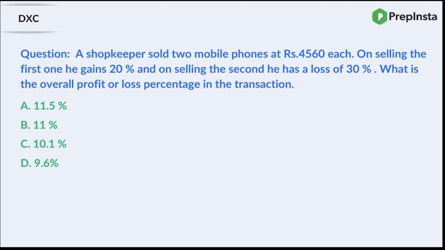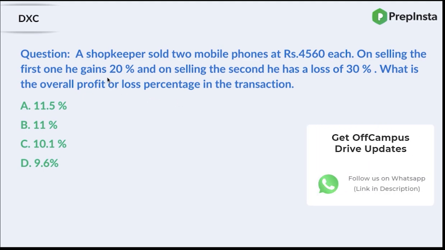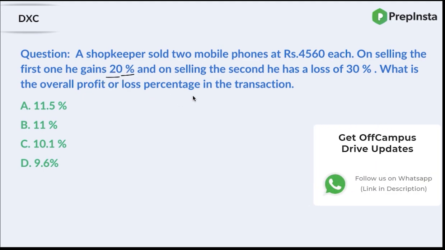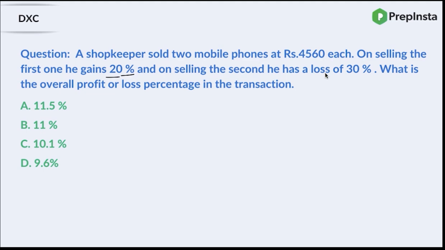Alright, so guys, how do normal people solve the question? The shopkeeper sold two mobiles at rupees 4560 each. So you have the selling price of both the mobiles, right? What you will do is first find the first case wherein he has a gain. You will find the overall cost price from there, or the gain or the loss from there.